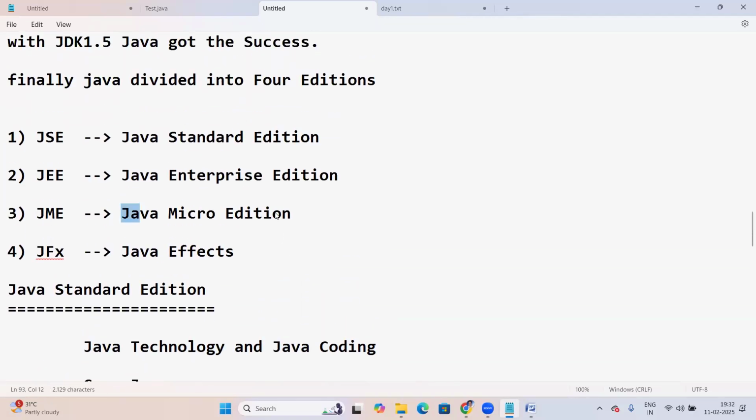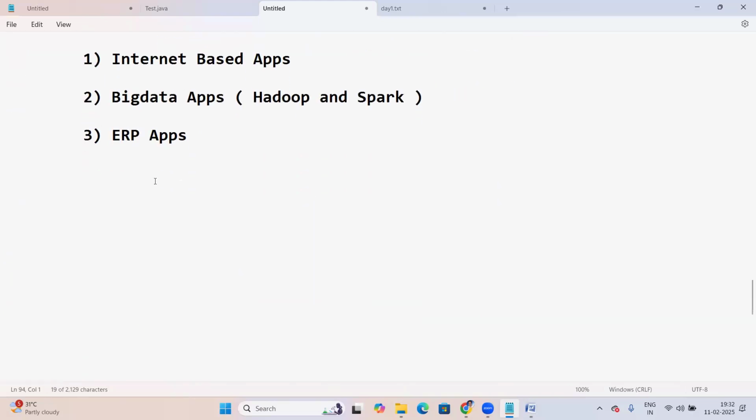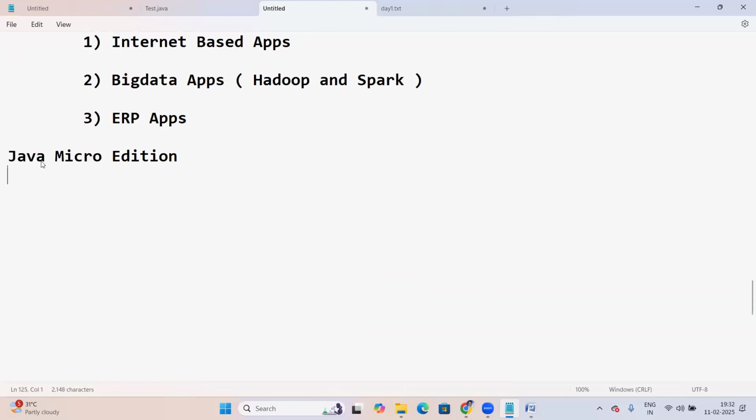And next, Java Micro Edition. We can even call it Mobile Edition. This is Micro Edition or Mobile Edition. The purpose is mobile application development, so we can use this for mobile app development, but it is not in use. Industry is not using this Micro Edition.